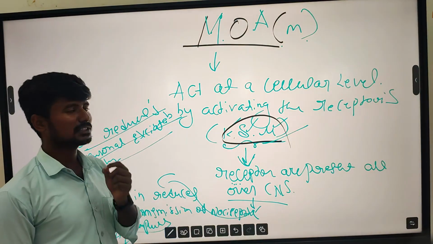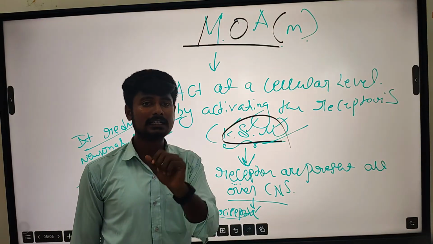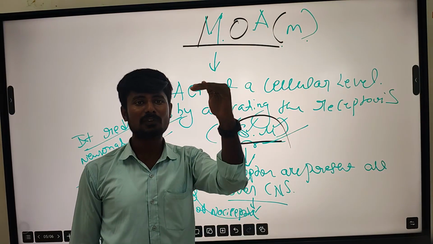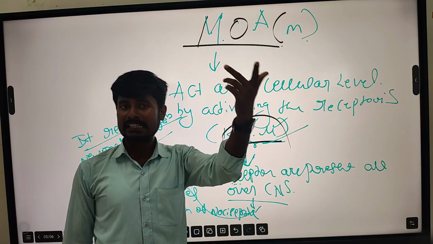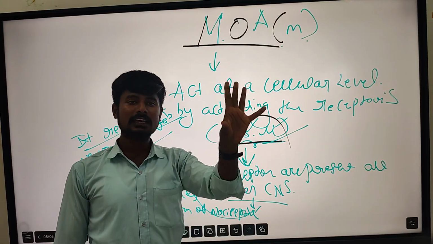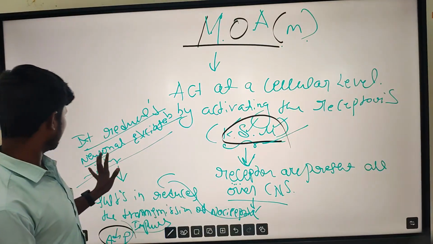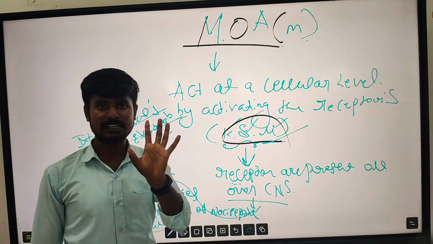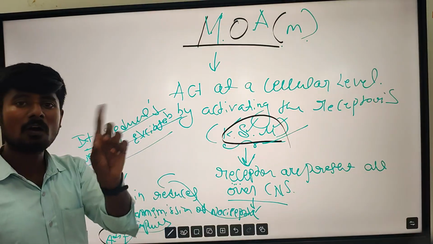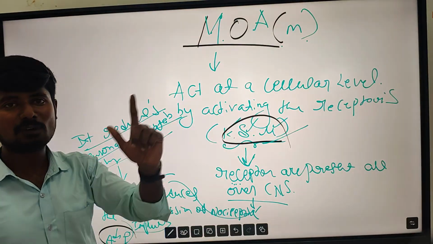This is the main mechanism of action of morphine or analgesics. Mainly, it reduces the transmission of nociceptive impulses by activating the receptors present all over the CNS, and after that it reduces the neuronal excitability. This is the complete mechanism of opioid analgesics, not non-steroidal anti-inflammatory drugs.